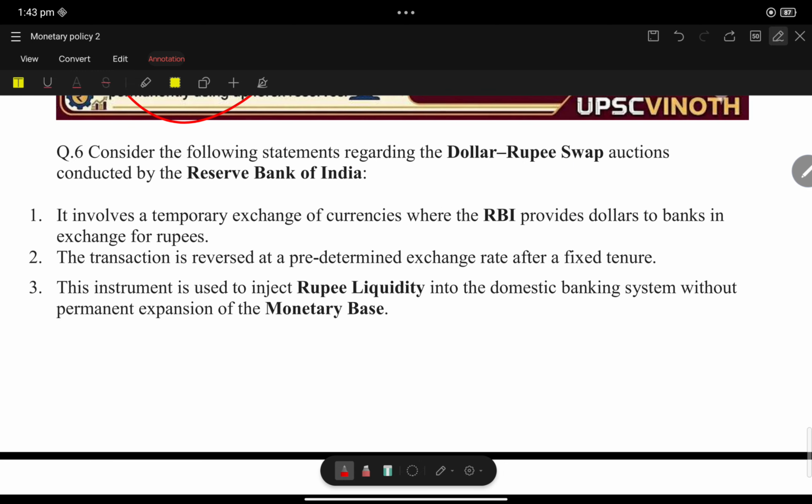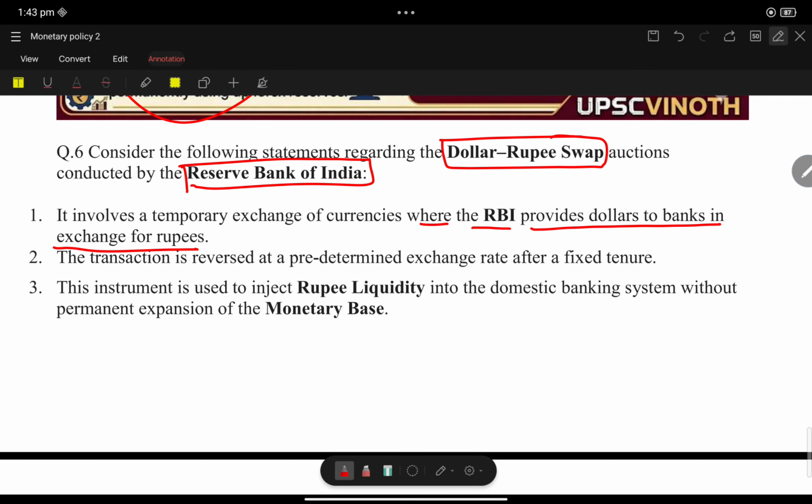Consider the following statements regarding the dollar rupee swap by the Reserve Bank of India. It involves a temporary exchange of currencies, whereas RBI provides dollars to the bank in exchange for rupees. Surely they will ask this question, because whenever the word dollar rupee swap comes, people think it is between India and USA, or India and IMF, or World Bank. No, it is between commercial banks and RBI. Yes, it is a temporary exchange, not permanent. It has a time period.